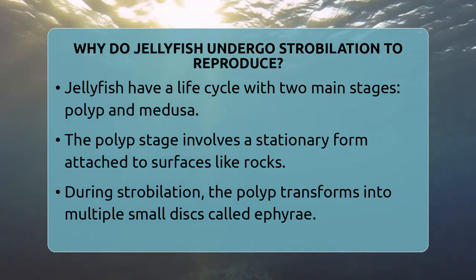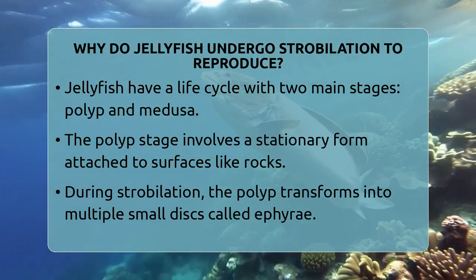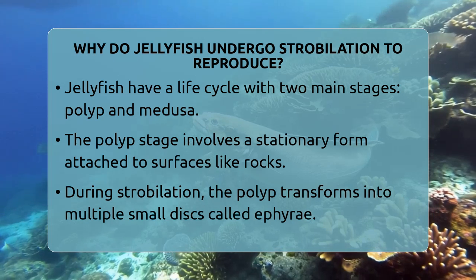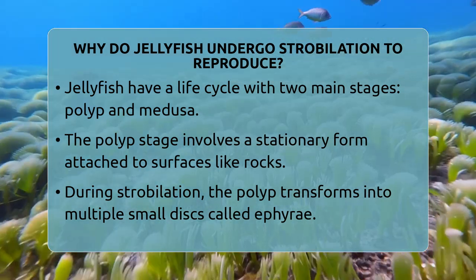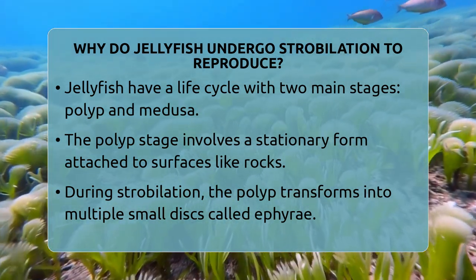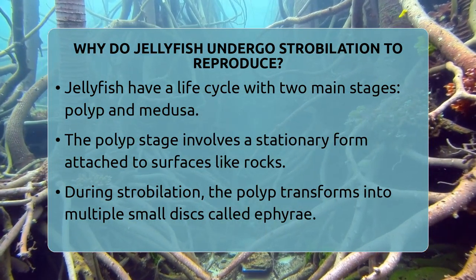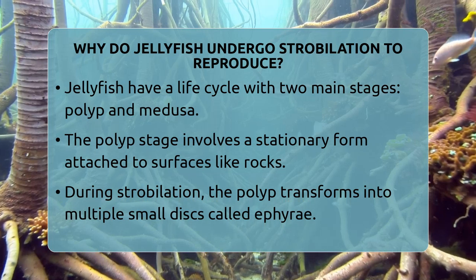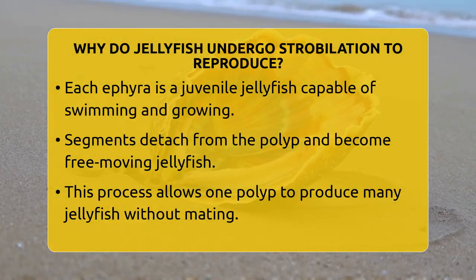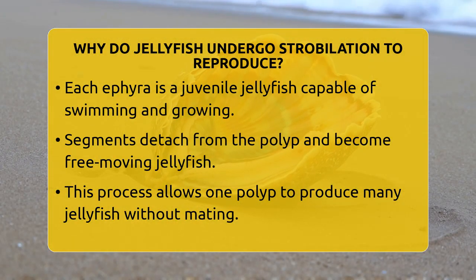You see, jellyfish have a very interesting life cycle that switches between two main stages. First, there is the polyp stage, where the jellyfish is attached to a surface and looks nothing like the familiar swimming creature we know. Then it transforms into the medusa stage, which is the free-swimming adult jellyfish.